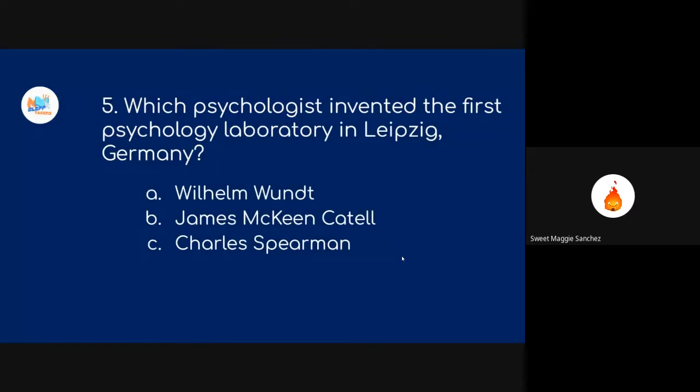Question 5. Which psychologist invented the first psychology laboratory in Leipzig, Germany? Is it A, Wilhelm Wundt, B, James McKeen Cattell, or C, Charles Spearman? Yes po. Okay.